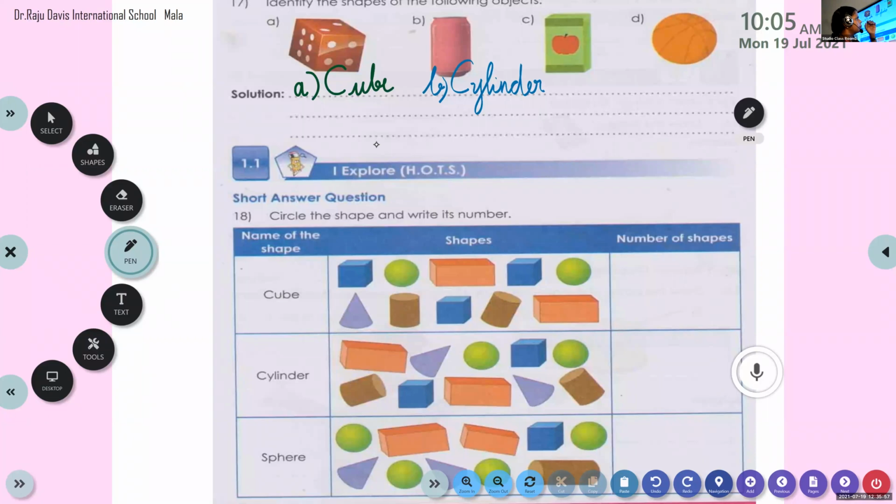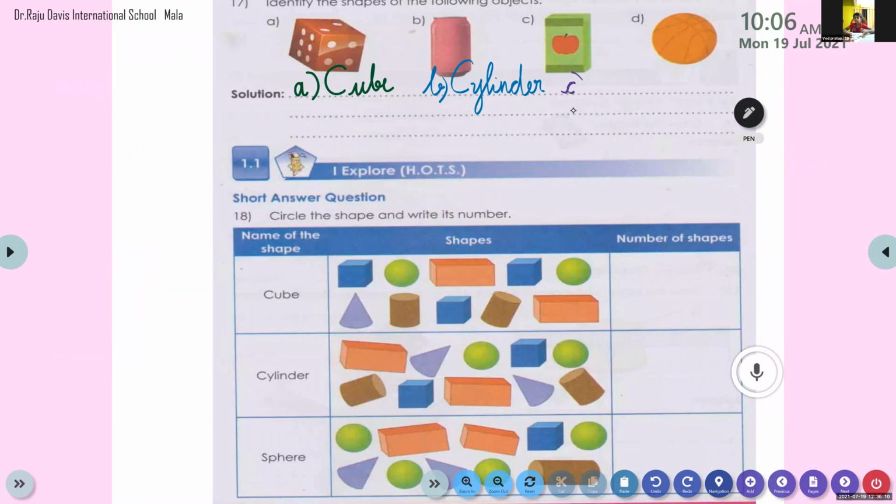Now, Ved Pratap. What about question C? What is the shape? Cuboid. Very good. Tell me the spelling. Cuboid.